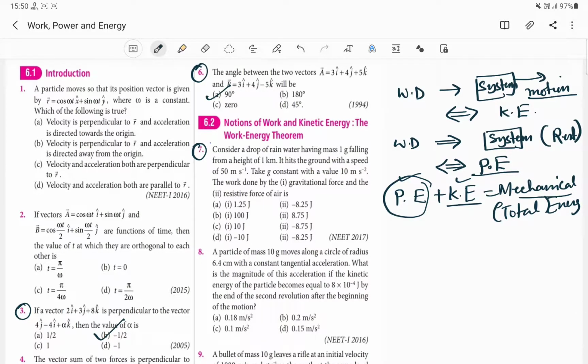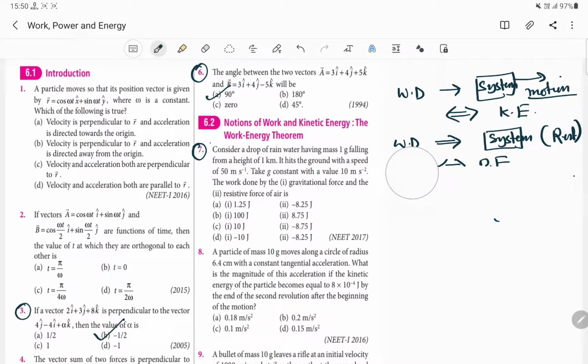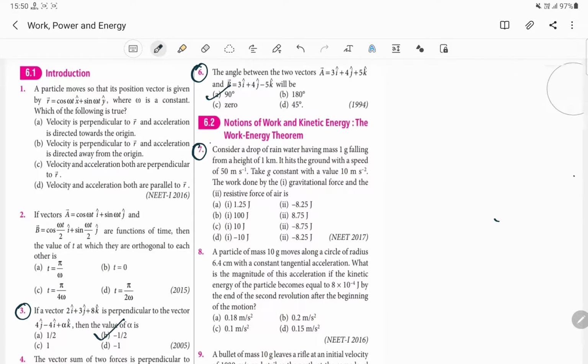Okay, so the statement for our work energy theorem is that the work done on the system will be equal to the change in the kinetic energy, that is kinetic energy final minus kinetic energy initial. This is very important. Work done on the system or work done by the system will be equal to the change in the kinetic energy.